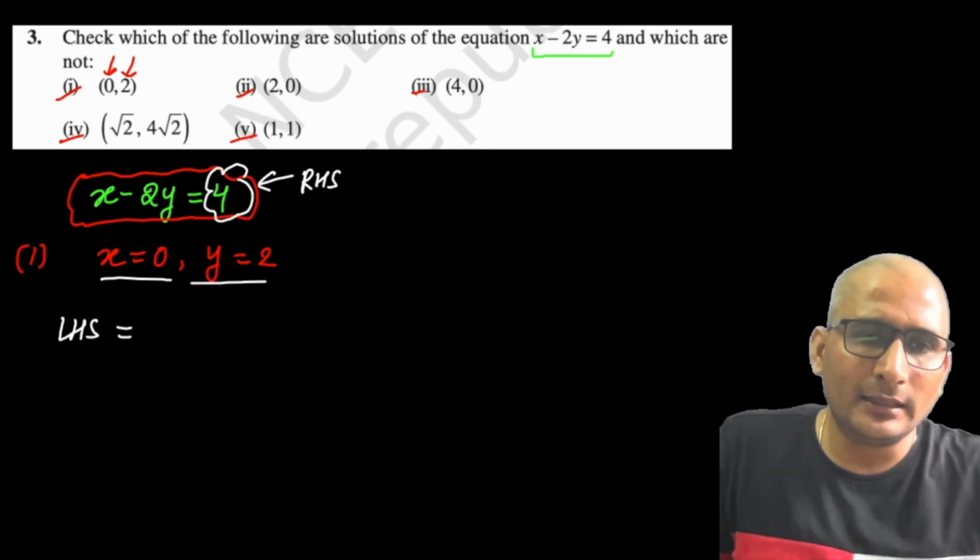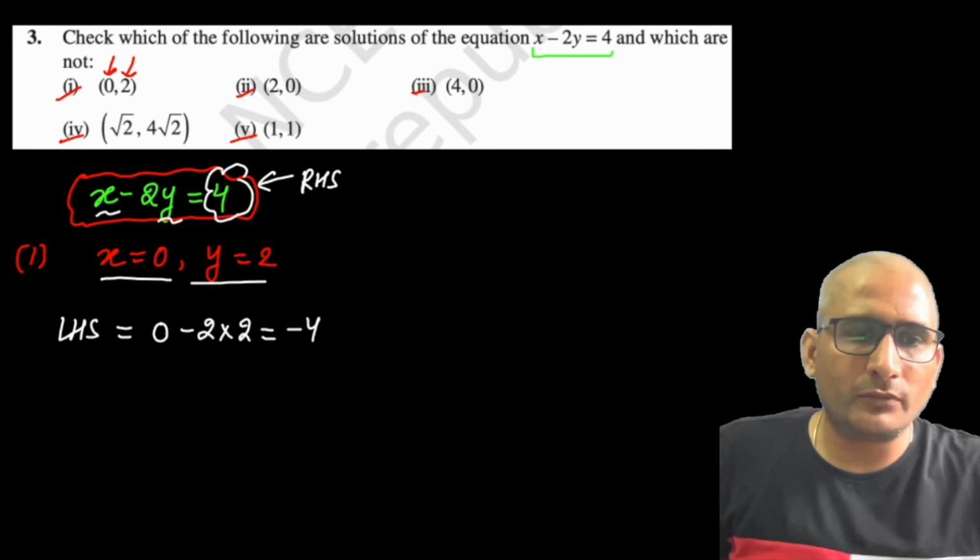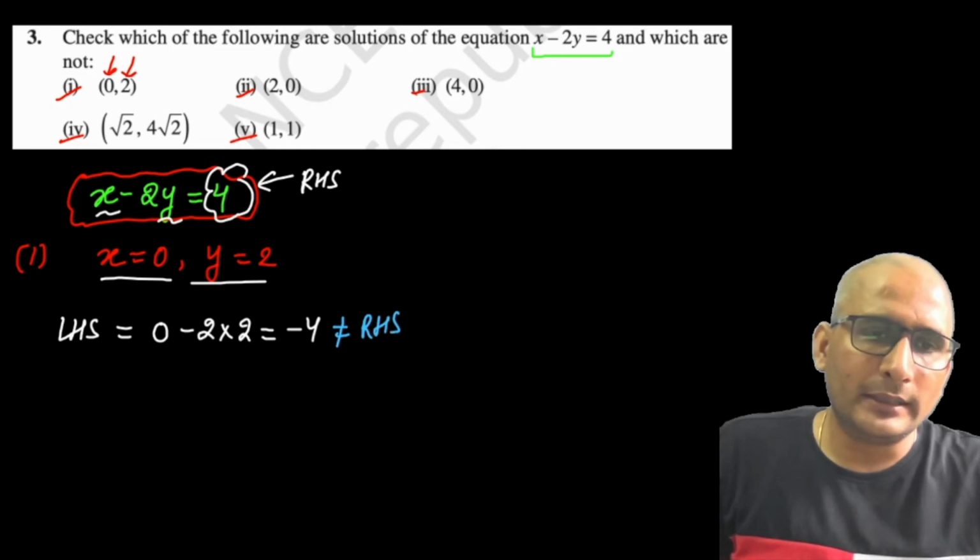Now let me check it. I put x as 0 here, minus 2 into y, which is 2, so it comes out to be minus 4. So we can say that it's not equal to RHS, so it's not a solution.